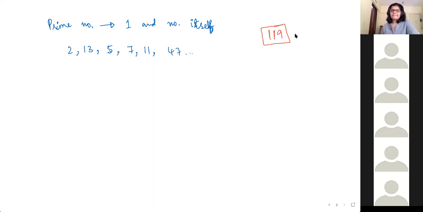Ma'am, it is divisible by 7. 7 times 17 is 119. So even though it looks like a prime number, it is in fact a composite number. If it has multiple factors other than 1 and the number itself, that's called a composite number.